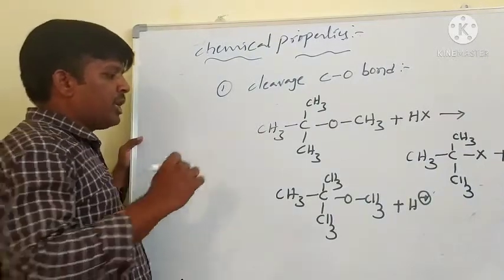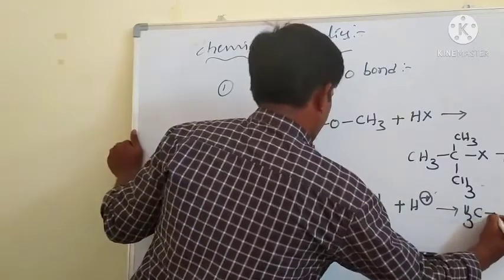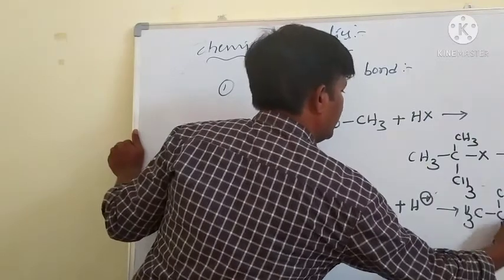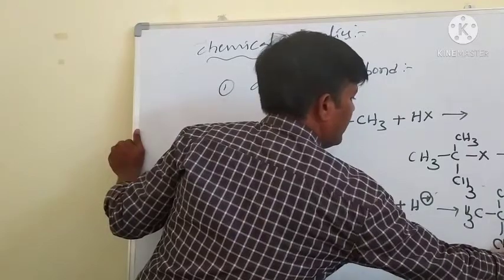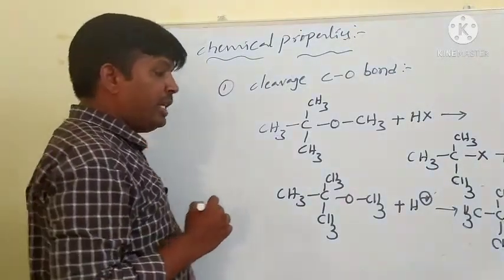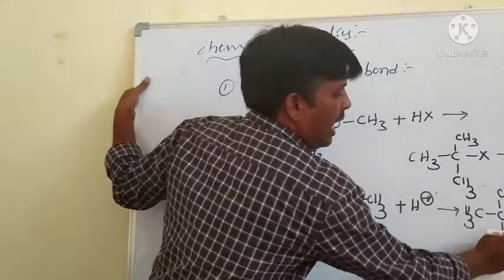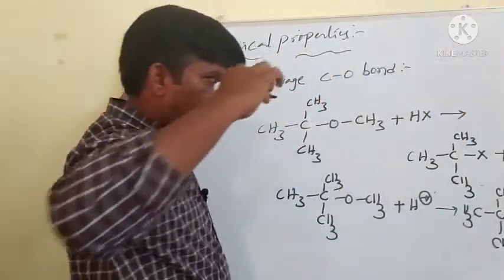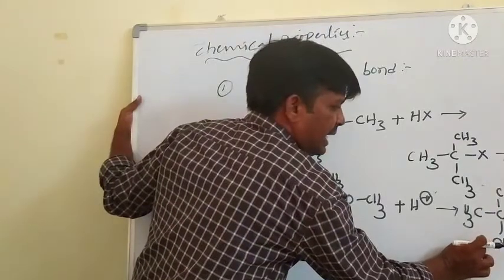Okay, it undergoes protonation. What happened? The CH3, CH3, CH3 group, that is O, that is H, CH3. From this protonated ether, the methyl alcohol departs. Methyl alcohol departed from this ether. Why?